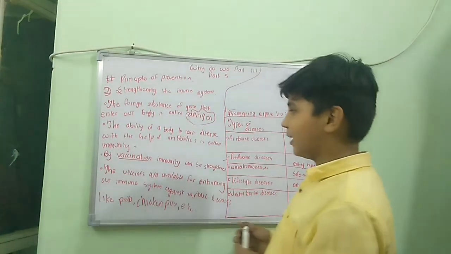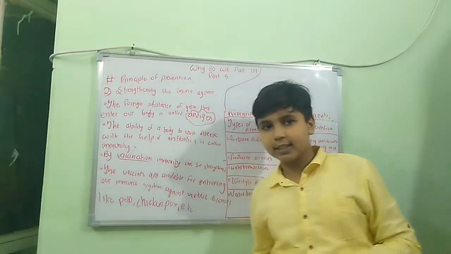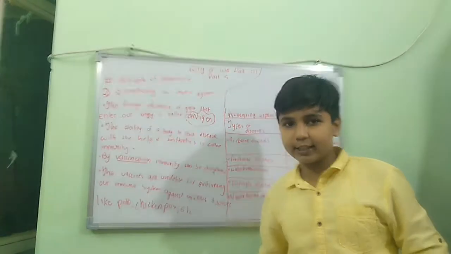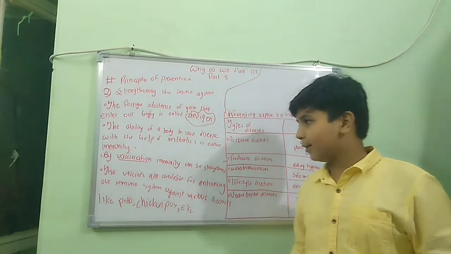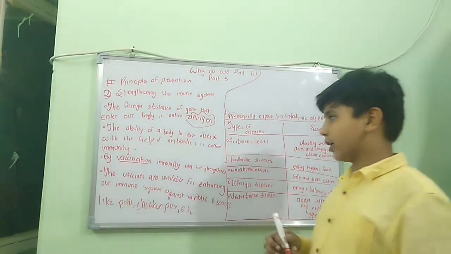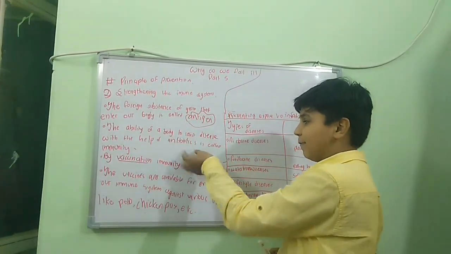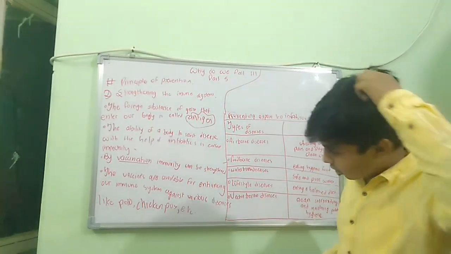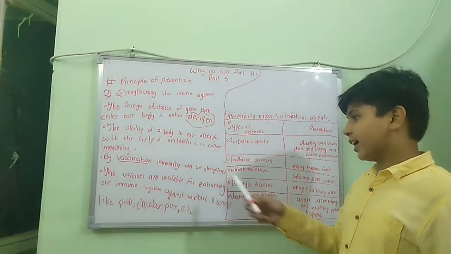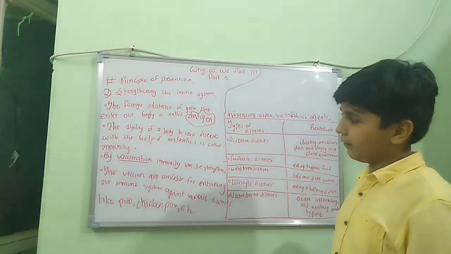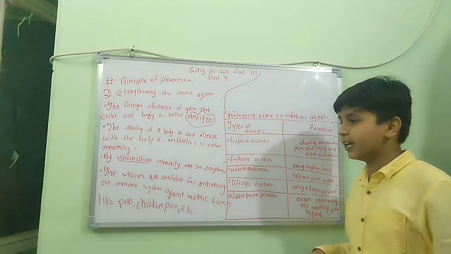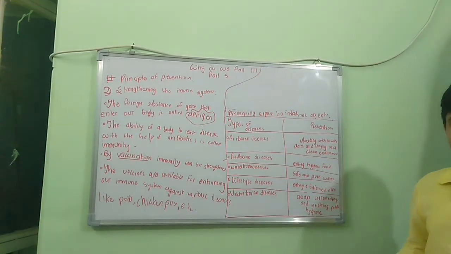The ability of a body to resist disease with the help of antibodies is called immunity. Our immunity should be strong. By vaccination, immunity can be strengthened. If we do vaccination, our immunity can be strengthened more than it is now.